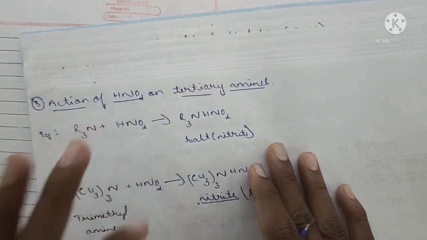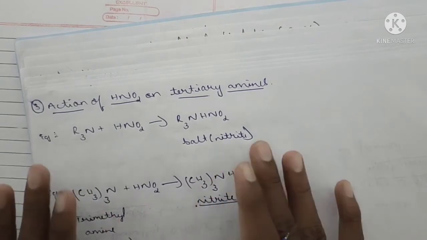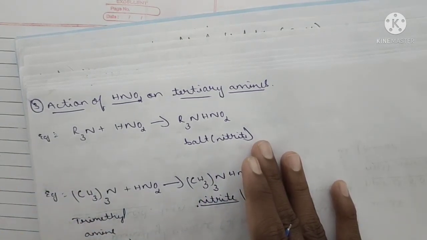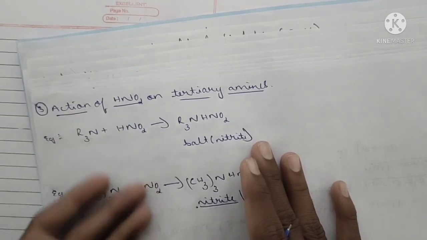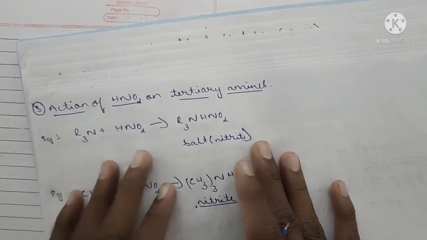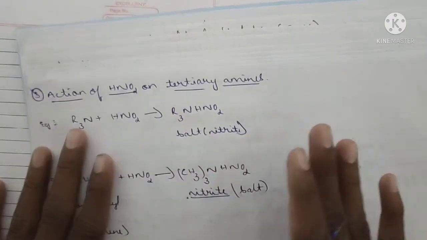Thank you. Now see, this is your answer for the question. You have to write all these. First they ask or not, don't worry, you have to write that compulsorily. If they ask about the chemical reactions of aliphatic amines, you have to write the chemical reactions. First you have to write what these amines are, then you have to write the classification. Got it? Yes, this is the answer for that question.